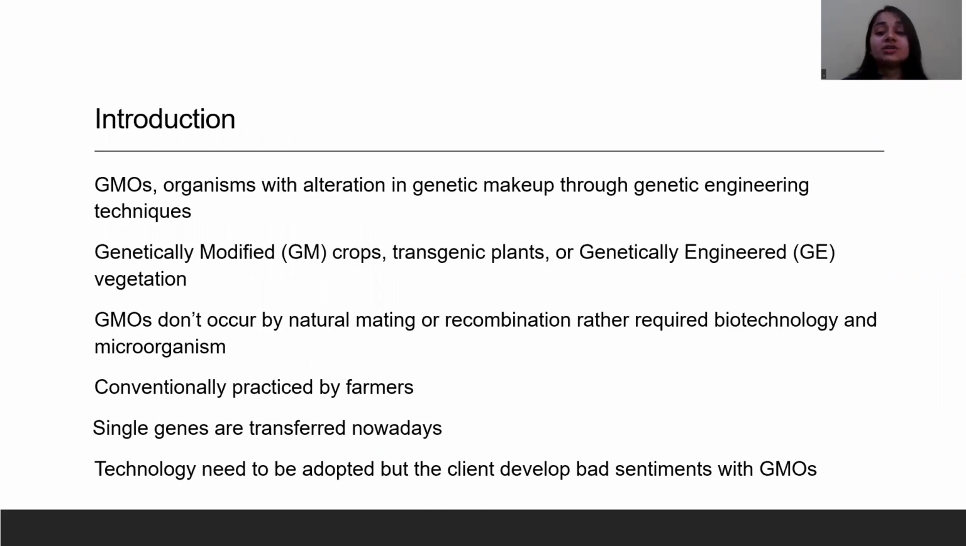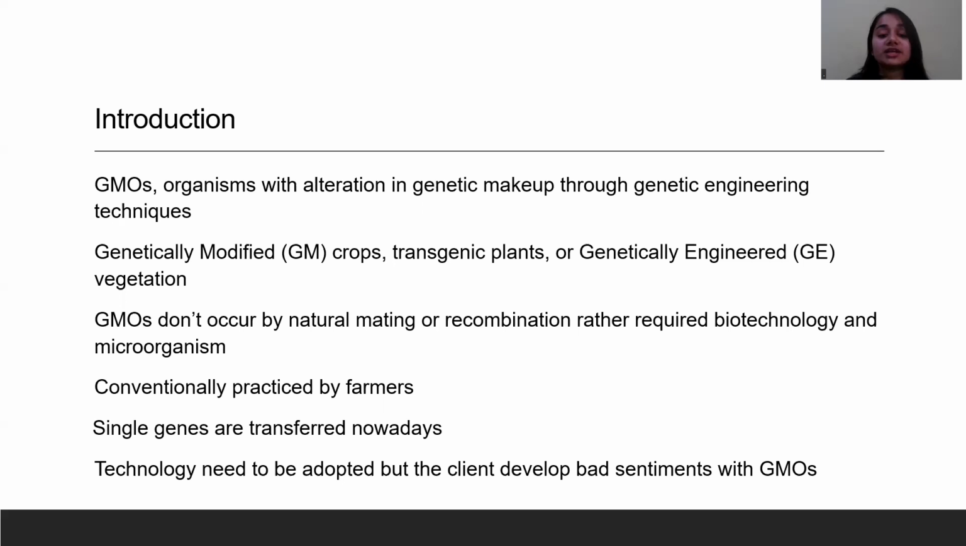Moving on to the introduction, the article described GMOs as organisms with alteration in genetic makeup through genetic engineering techniques, often called GM crops, transgenic plants, and genetically engineered vegetation. GMOs do not occur by natural mating or recombination, rather they require biotechnology and microorganisms.